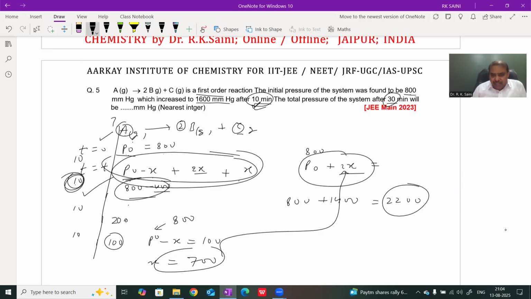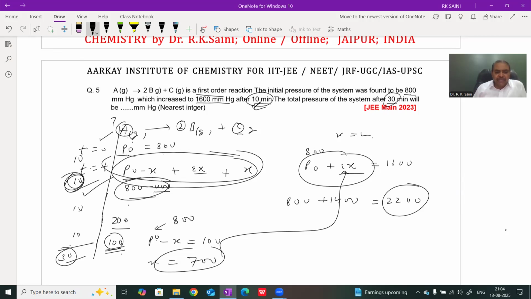After 10 minutes, the total pressure given is 1600. It means X is 400. It means the 10 minutes is the half-life. After 10 minutes, its pressure becomes 400. Next, after a further 10 minutes, its pressure becomes 200. And after a further 10 minutes, meaning a total of 30 minutes, the pressure of A becomes 100.